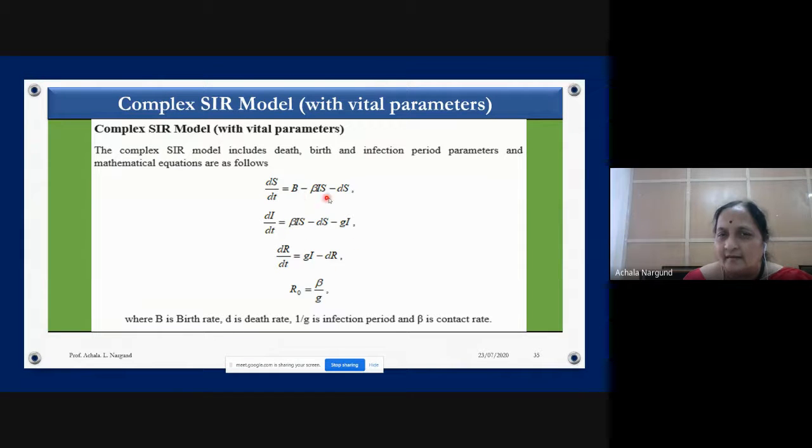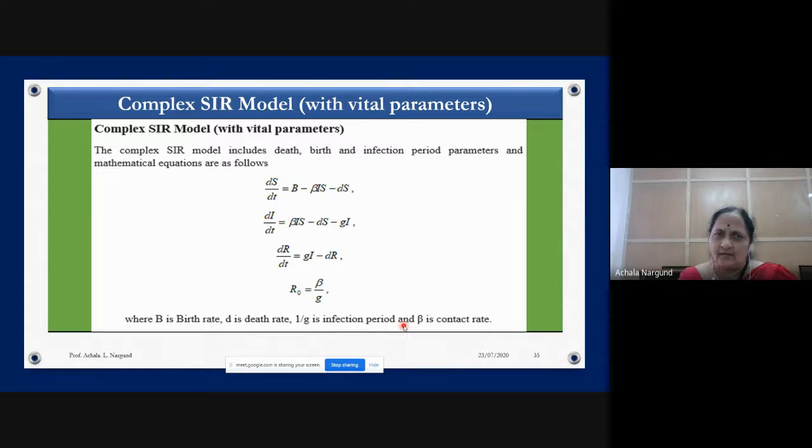Birth is added and death is added. B is the birth rate, D is the death rate, and 1 by G is the infection period. These three we have to add and consider. This will give you a still more accurate result.